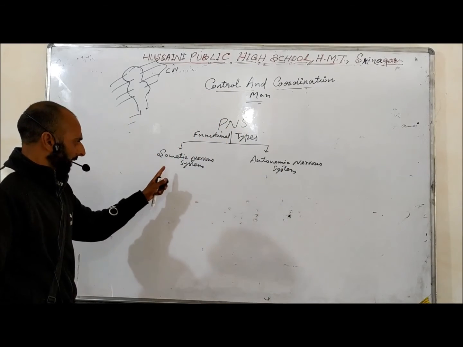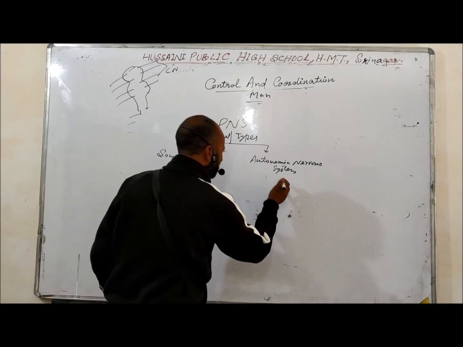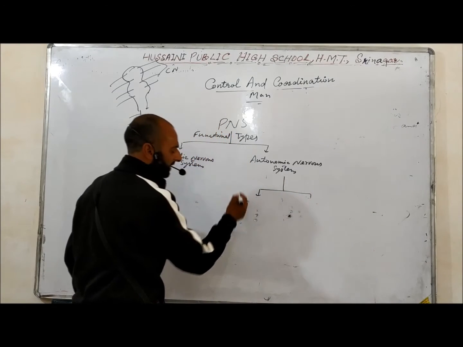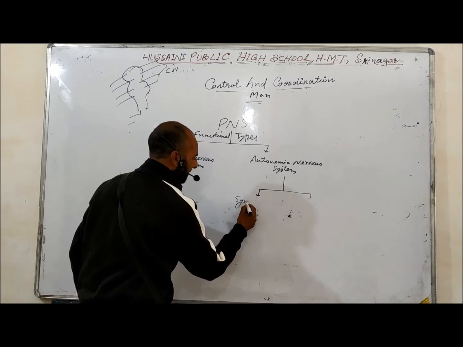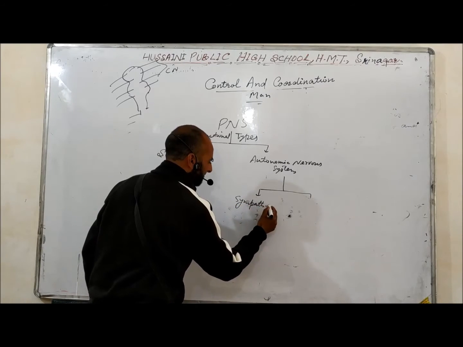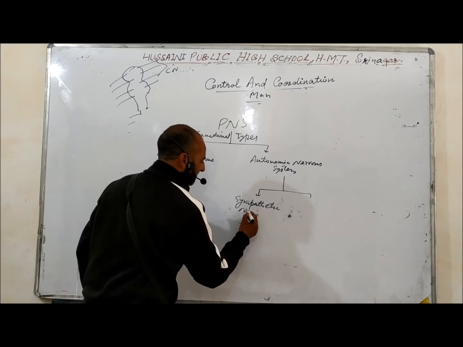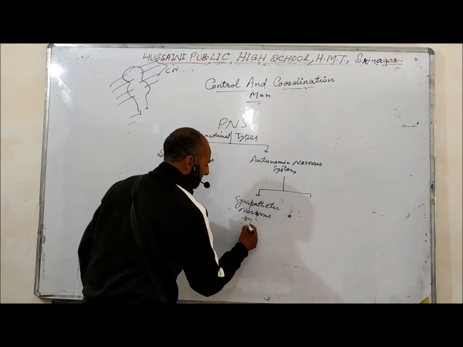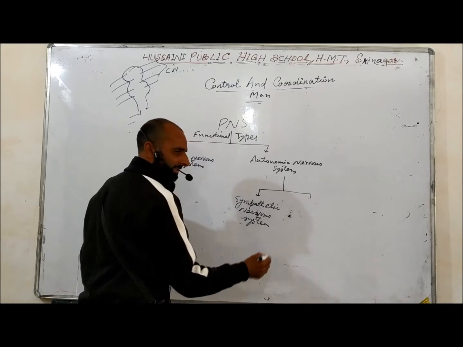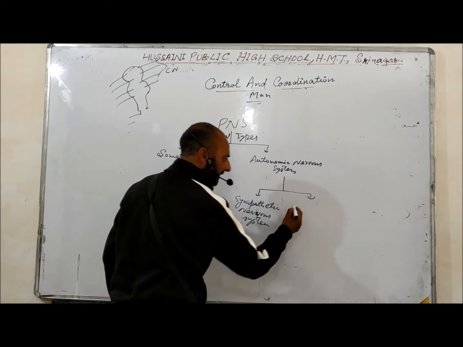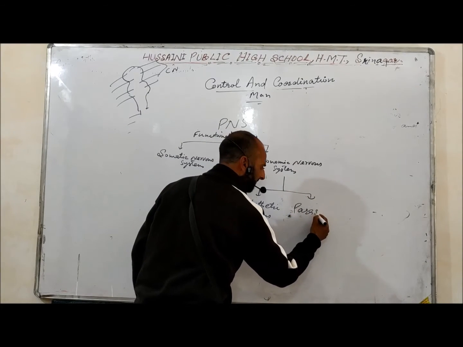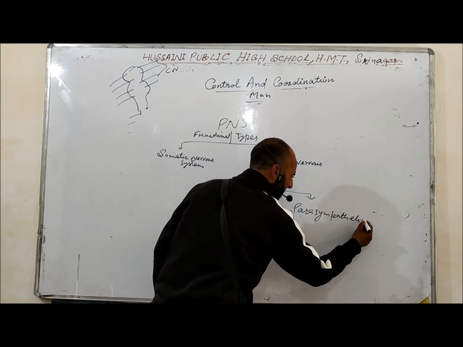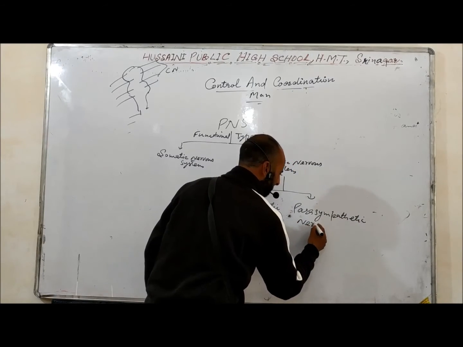Now the autonomic nervous system is further of two types. Number one, sympathetic nervous system, and the second type is parasympathetic nervous system.